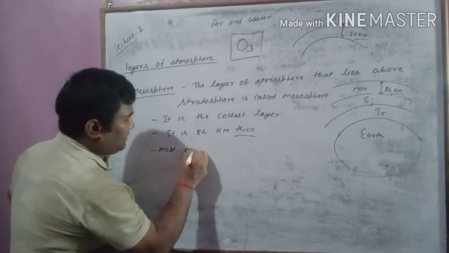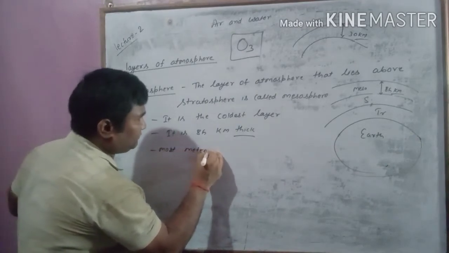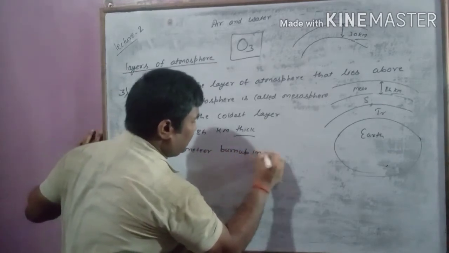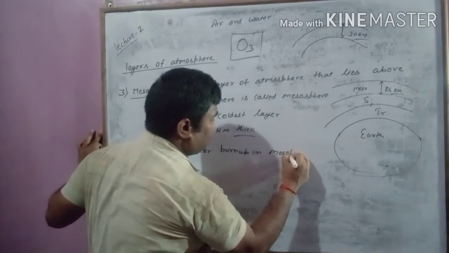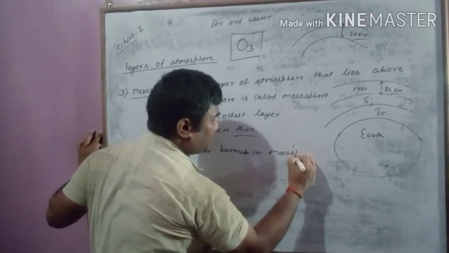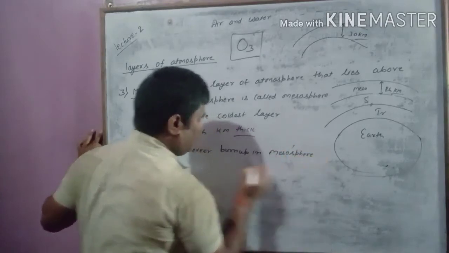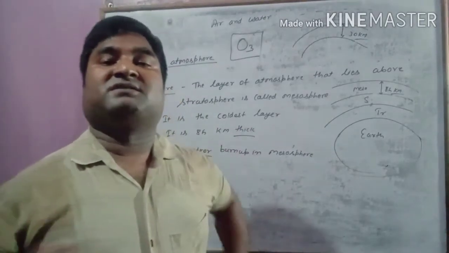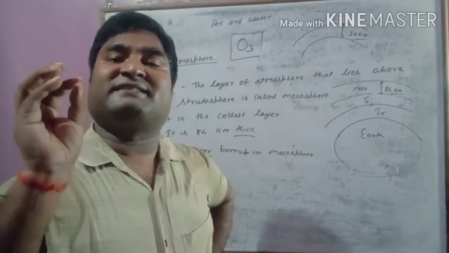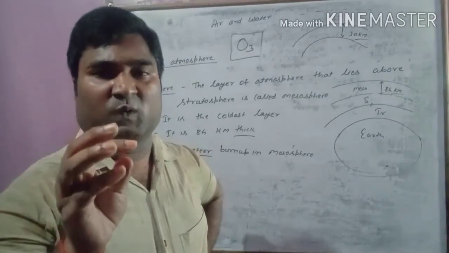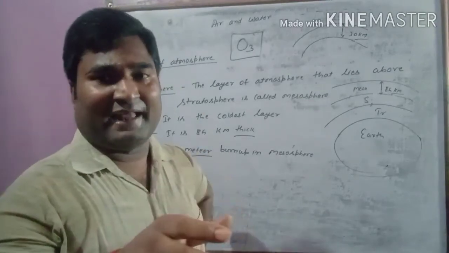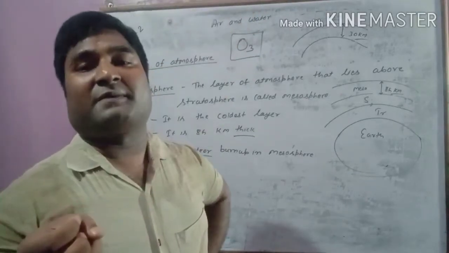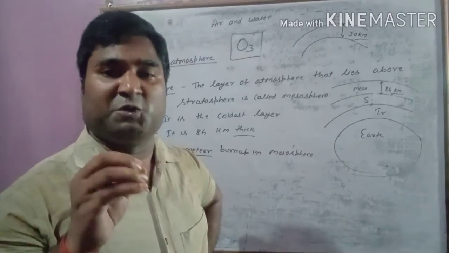Okay, and most meteors burn up in mesosphere. What do you mean by meteor? Means any space debris or any stone or the part of any planet or anything that enters our atmosphere is called meteor.